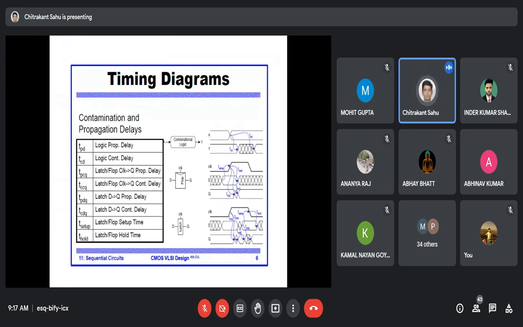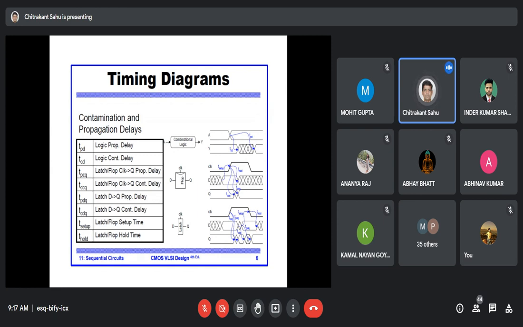So what is the difference between propagation and contamination delay? Propagation delay, as you know, is always measured from 50% of the input to 50% of the output. Contamination delay is the delay after which the output is going to start responding to a particular input, but the output is not stable in nature.